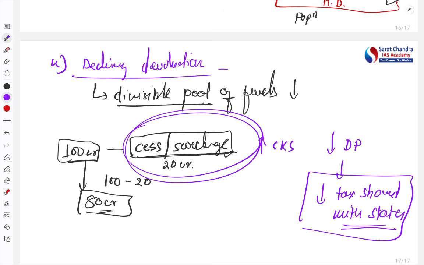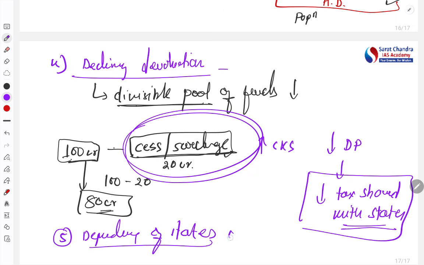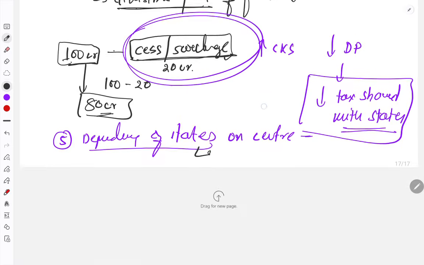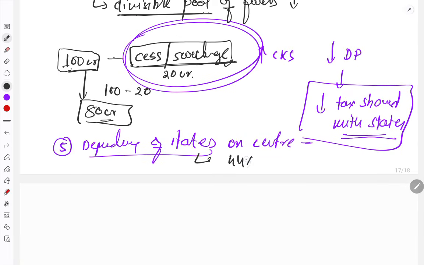The next issue is the high dependency. The fifth aspect is the dependency of states on center, for the funds. Almost, on an average, 44% of the revenue is from the center. For example, in Bihar, 72% of the total revenue is coming from the center. In Haryana, 20%. So here we see the dependency of the state on the center.